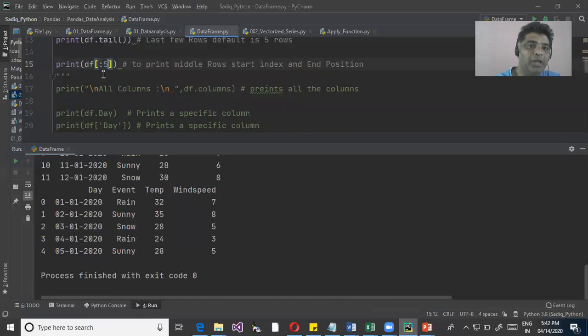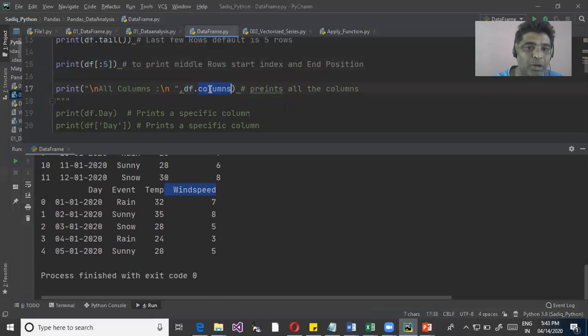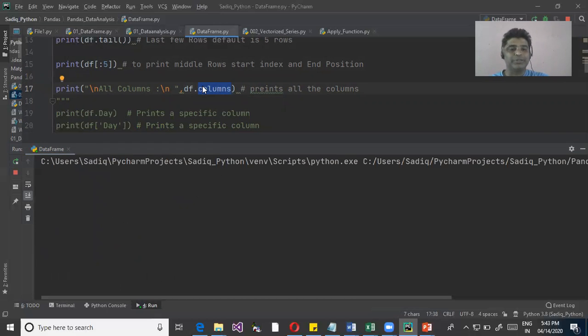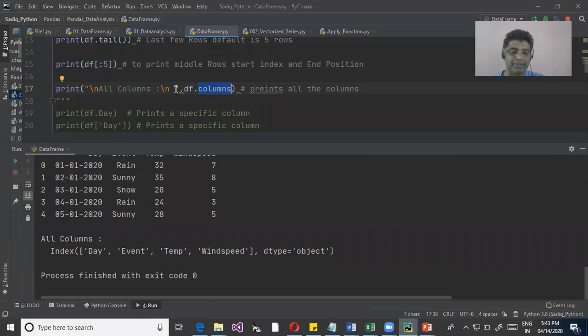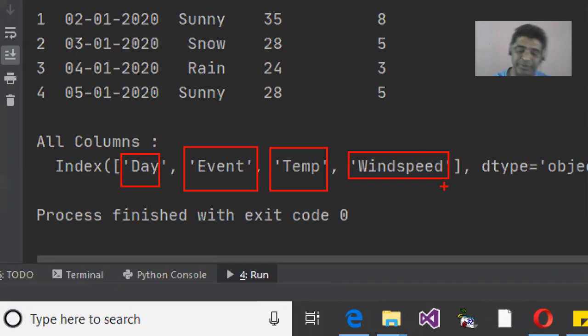Now I want to fetch how many columns there are. We have the columns day, event, time, temp, and wind speed. I want to know what columns there are, so I use this particular method to print all the columns. The whole data you have read is stored in the data frame, so I say dot columns. This gives me the complete columns in my data frame. It tells me I have the column day, the column event, a column called temp, as well as a column called wind speed.